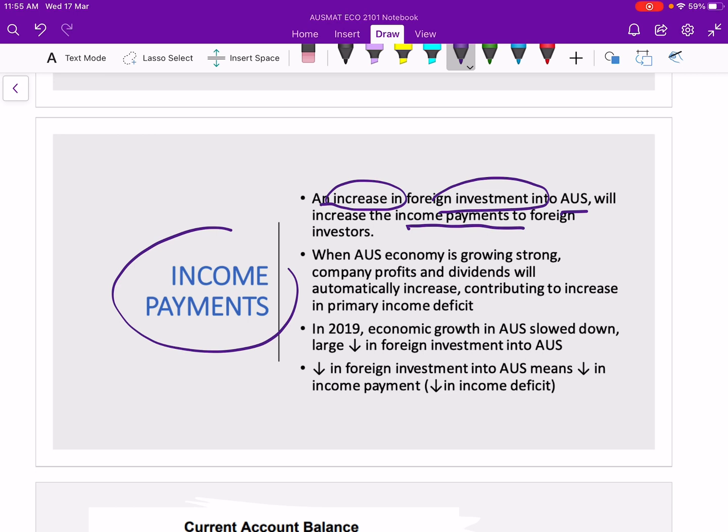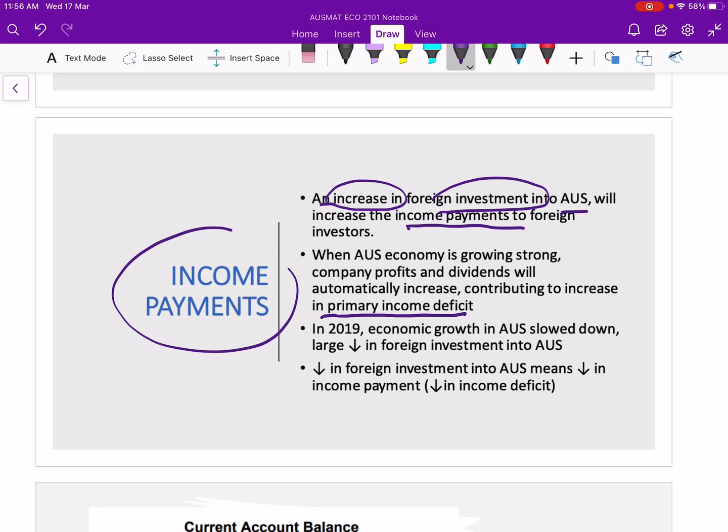And if Australia's economy is growing strong, companies will have higher profits and dividends, and these dividends and profits will be paid out as income payment, right, to the other country, which you will see in your primary income will become more and more deficit because it's a debit entry. However, in 2019, we see that there is a decrease in economic growth of Australia, because of the muted growth of Australia's economy in general in 2019 already, even before COVID-19 hits.